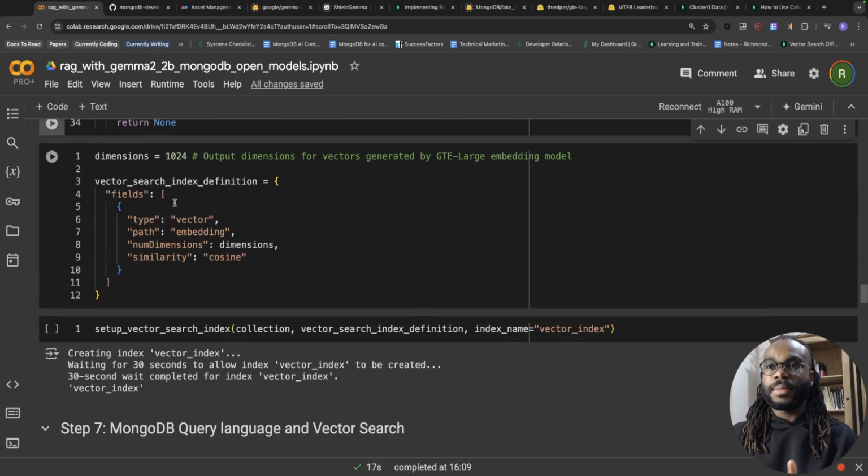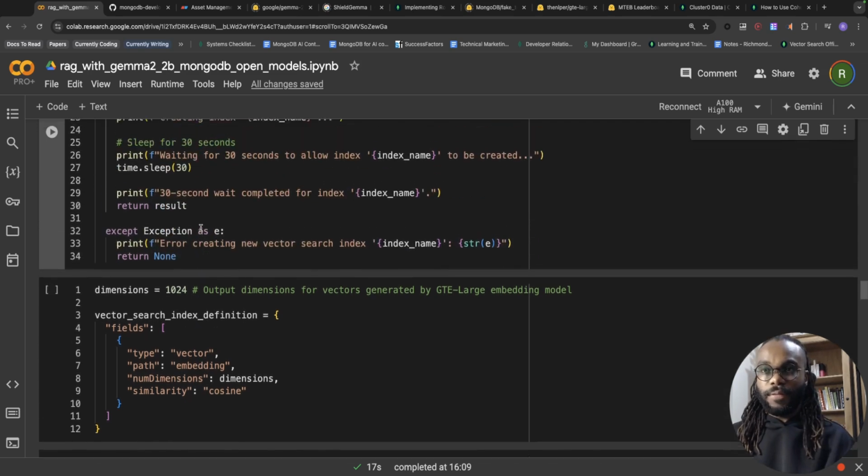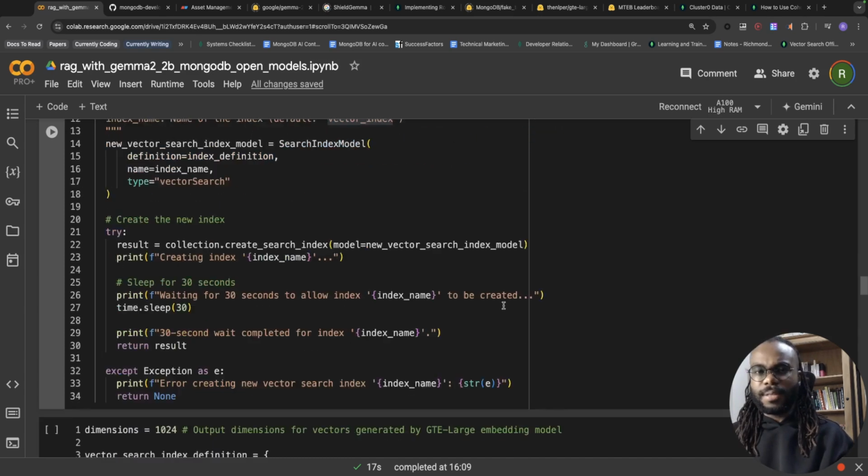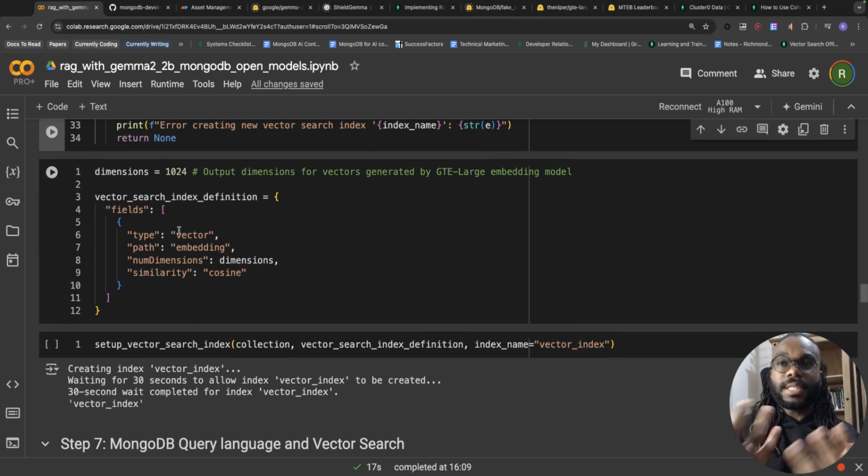So that's the function. Now we're going to create the index definition that we're going to pass into the function up here, because we need a collection, we need an index definition, and we need an index name, and the default will be vector index. Okay, so what does the index definition look like?